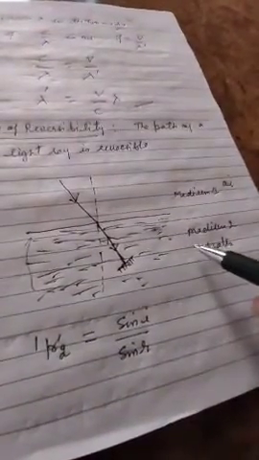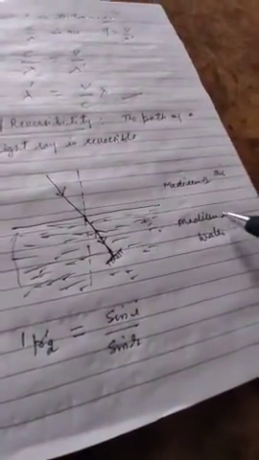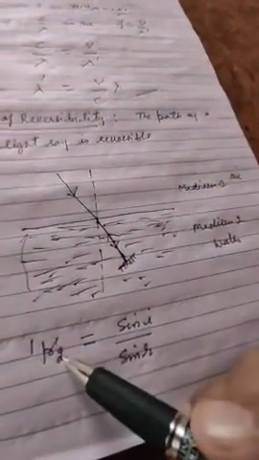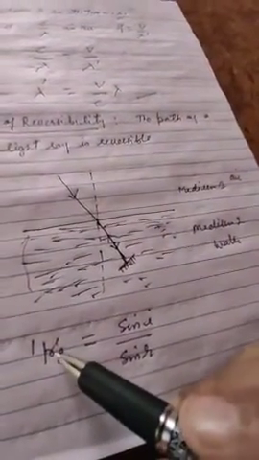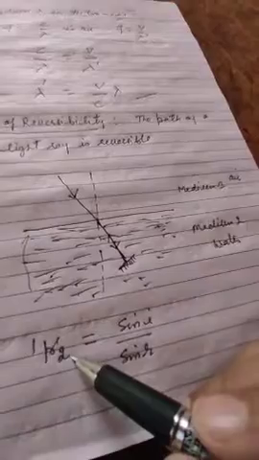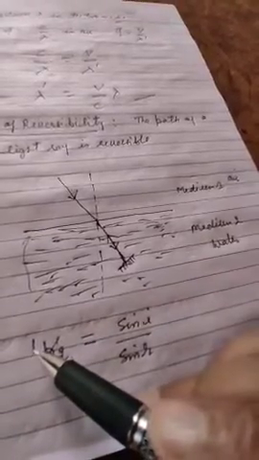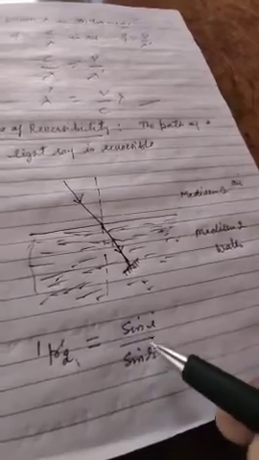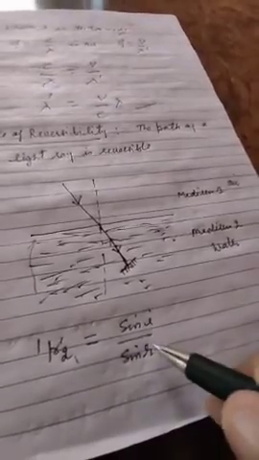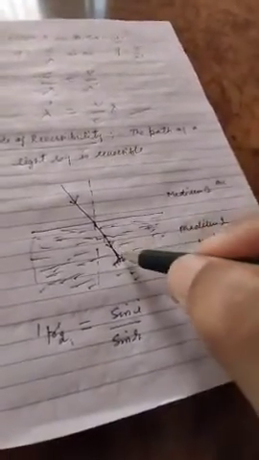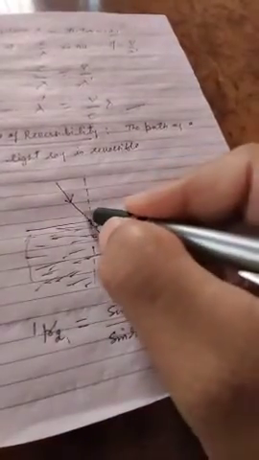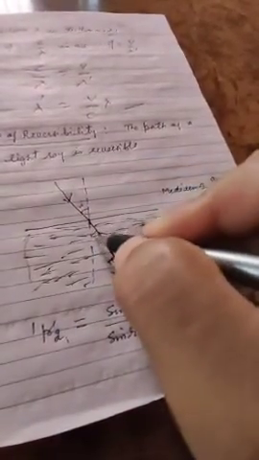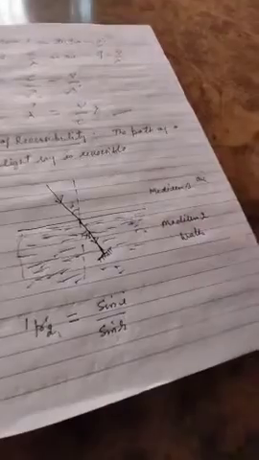Since the ray of light is getting refracted in medium 2, I have written the refractive index of medium 2 with respect to medium 1 is equal to sine of angle I upon sine of angle R. Now this is your angle I and this is your R.